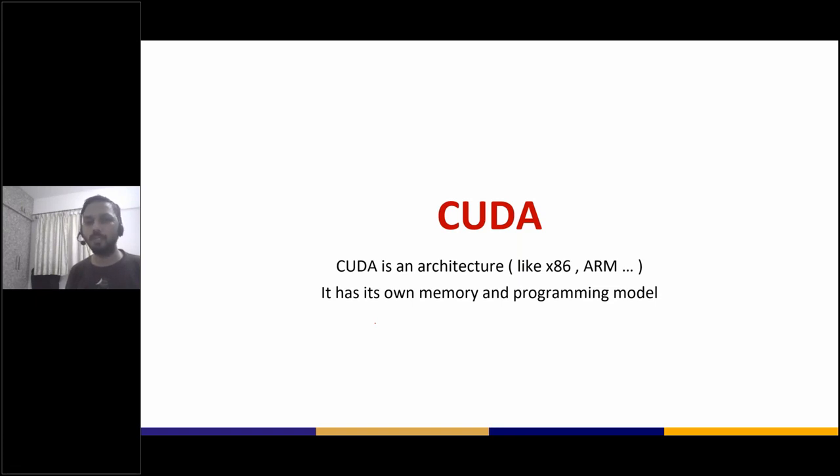And that's what CUDA is. So we make use of the GPU architecture and expose it to the user in the form of a general purpose processor, also referred to as general purpose computing. And that's what CUDA stands for, using GPUs for general purpose computation. In order to do that, it exposes the programming model and also its own memory model.